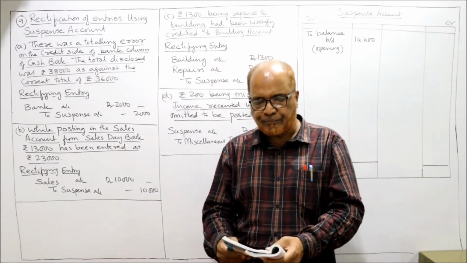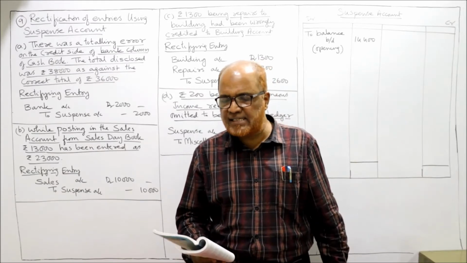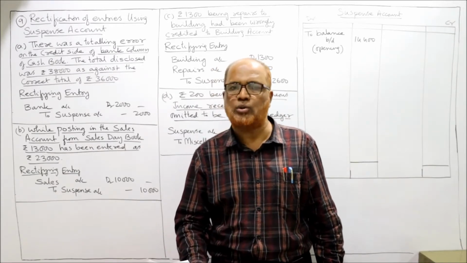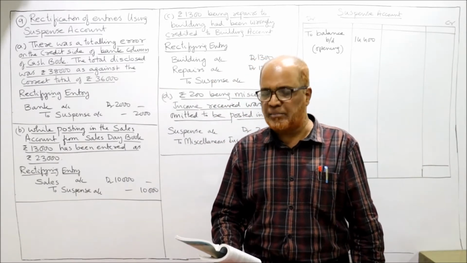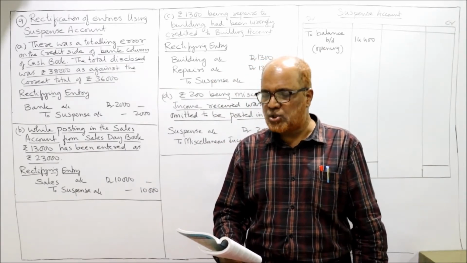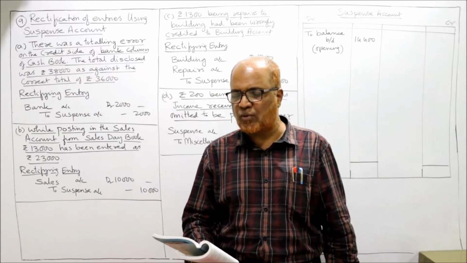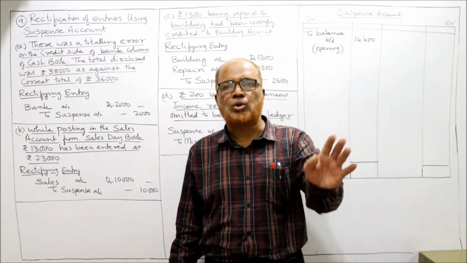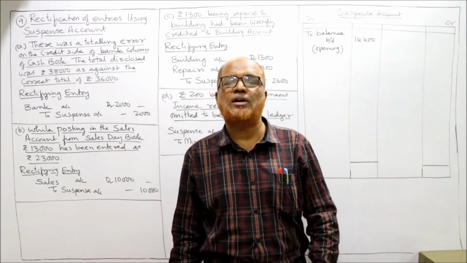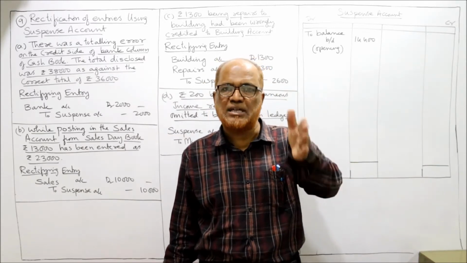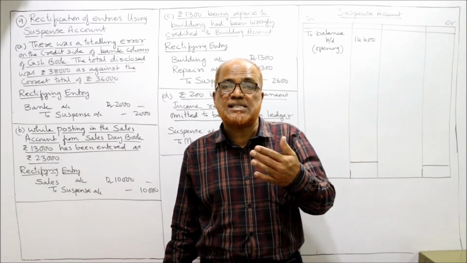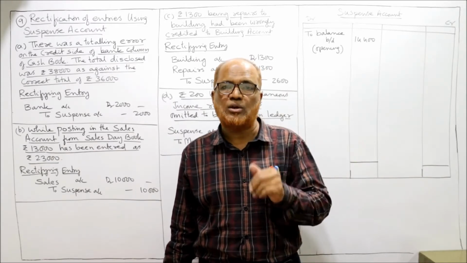Now see the problem. The accountant of Elixir Emporium could not agree the trial balance of his concern as on 31st December 2013. So an excess credit of rupees 14,400 was placed to a suspense account. The trial balance is out with rupees 14,400 as the difference between the debit and credit columns. The credit column is having more. The excess credit is 14,400.